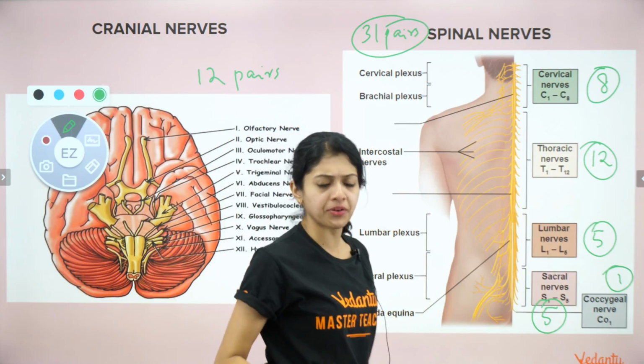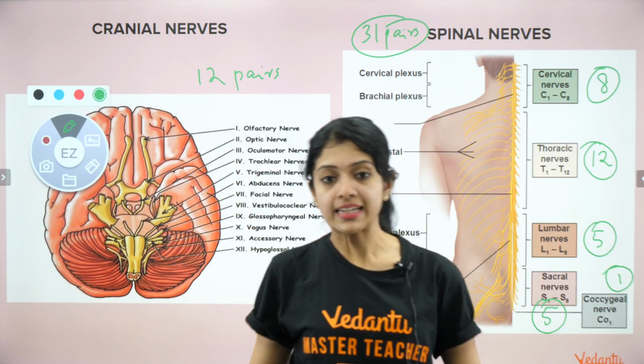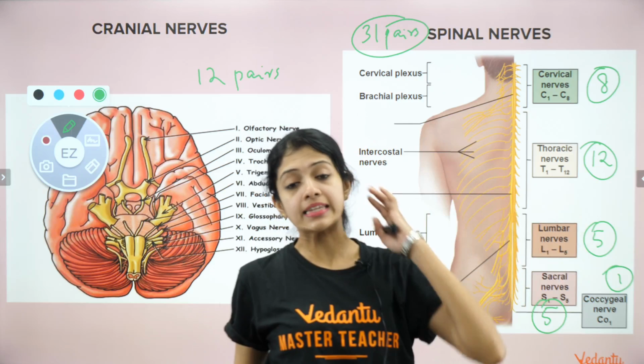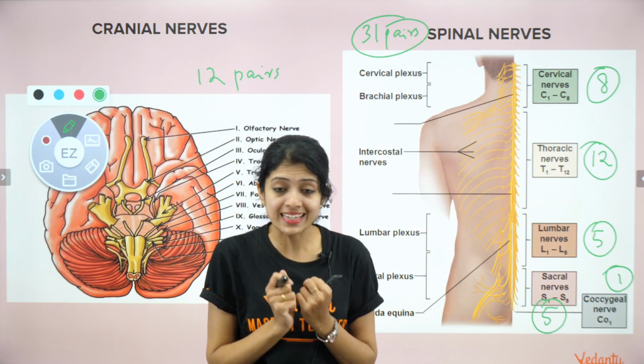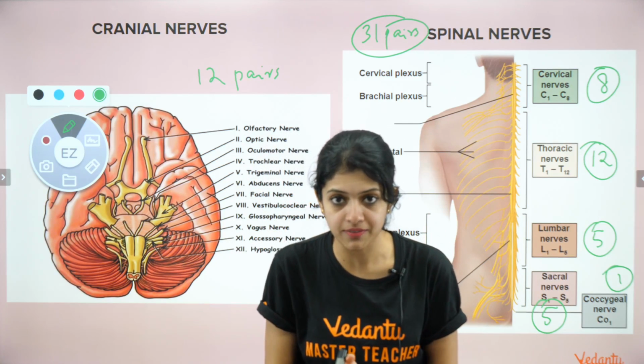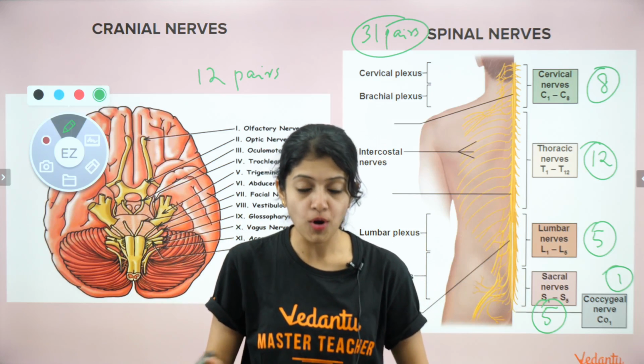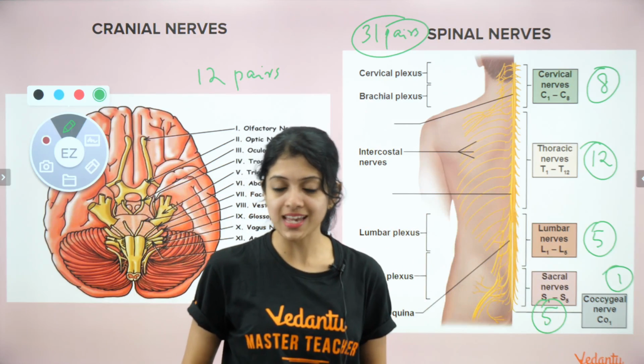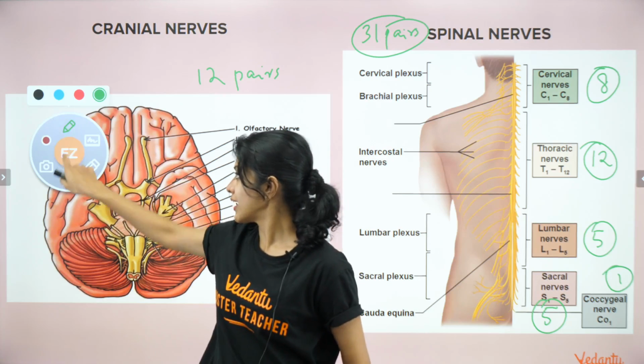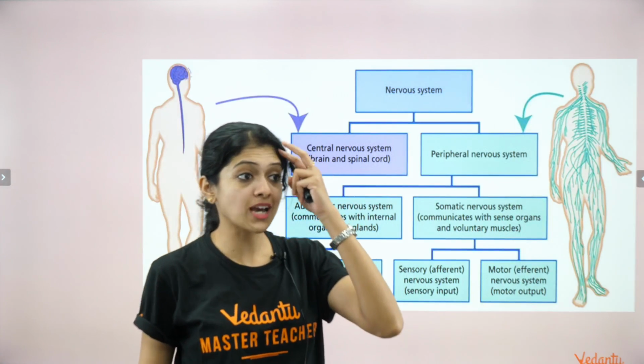Just keep this number in mind, guys. 12 pairs of cranial nerves, 31 pairs of spinal nerves. They are basically the link between the central nervous system and the rest of your body, and hence with the outside world. Okay, so let's go ahead and see what comes next.